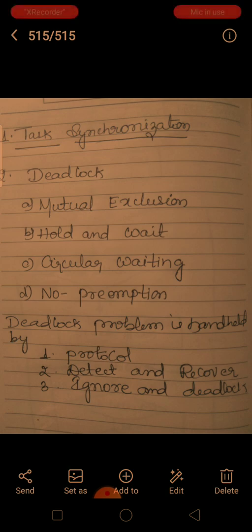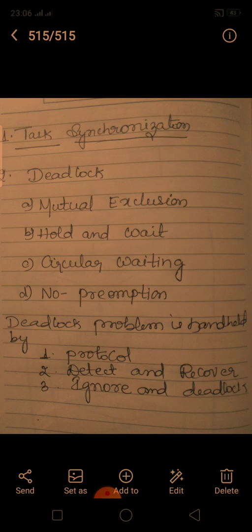And deadlock avoidance. What is deadlock avoidance? It requires the operating system to be given in advance additional information concerning which resources a process will request and use during its lifetime. If a system does not employ either a deadlock prevention or a deadlock avoidance algorithm, then a deadlock situation may occur.